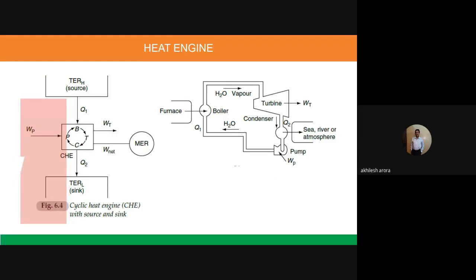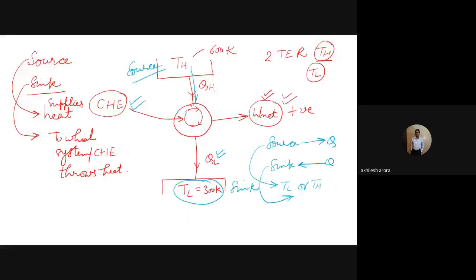Now I will explain something more about this cyclic heat engine which I have drawn here, and how it is producing net positive work. So I will go to this slide. Excuse me, sir. Yes, tell me. Since you said heat moves from high energy to low energy, how can the source be of low energy, when heat doesn't move from low energy? It always moves from high energy to low energy.